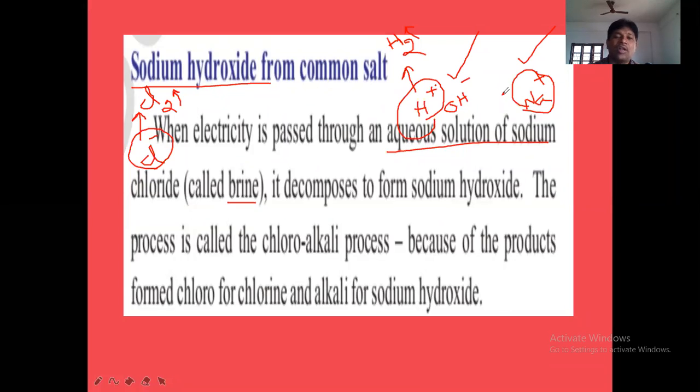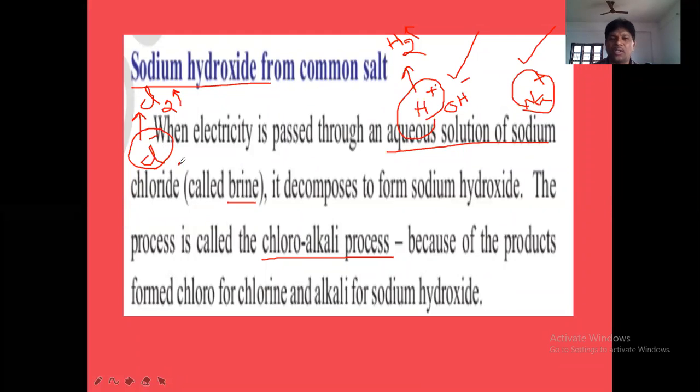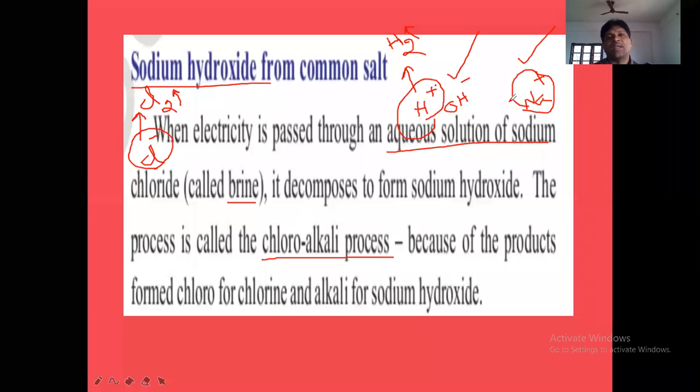Alkali. And what is also produced here? Chlorine gas is produced as byproduct. Alkali, NaOH, is produced as main product. So this reaction is given the name chlor-alkali process. Why is this process called chlor-alkali process? Chlor means chlorine gas is released at anode. And alkali means NaOH base is obtained at cathode. That's why this process is given the name chlor-alkali process.